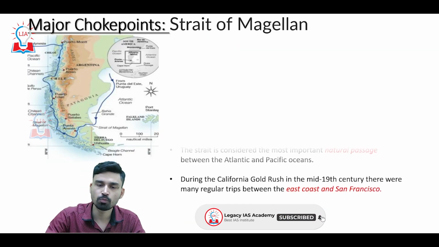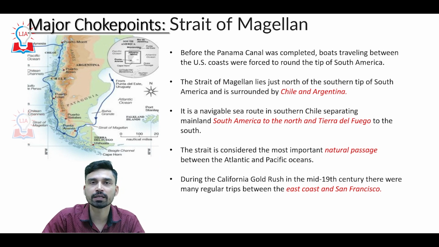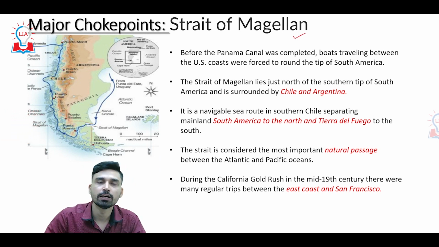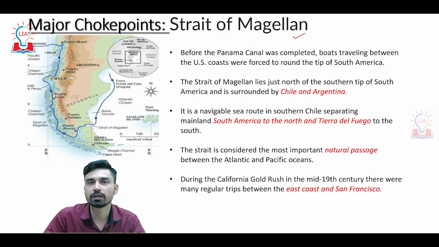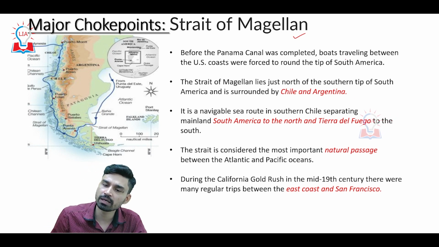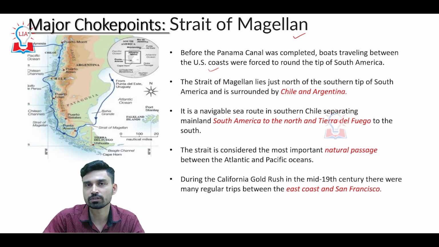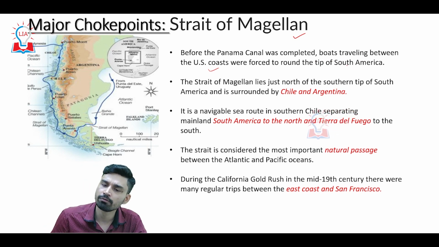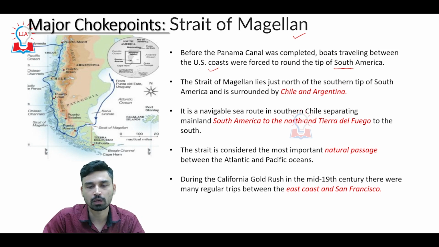The third important choke point, a very significant water body and strait, is what we refer to as the Strait of Magellan, whose importance has been reduced after the digging of the Panama Canal. Before the Panama Canal was completed, boats traveling between the US eastern coast and western coast were forced to round the tip of South America.